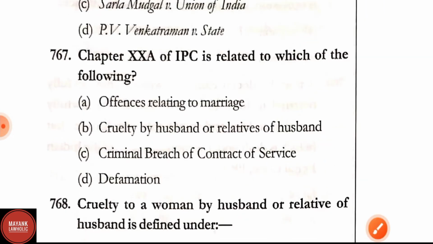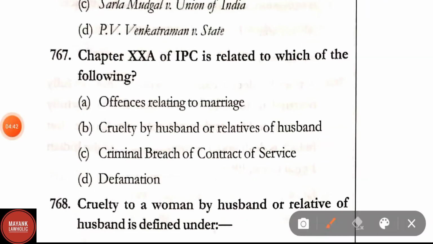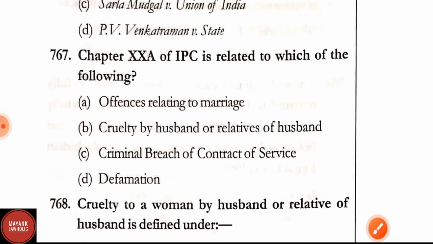Question number 767. Chapter 20A of IPC is related to which of the following? Offence relating to marriage, cruelty by husband or relatives of husband, criminal breach of contract of service, defamation. Correct answer is option B, that is cruelty by husband or relatives of husband.